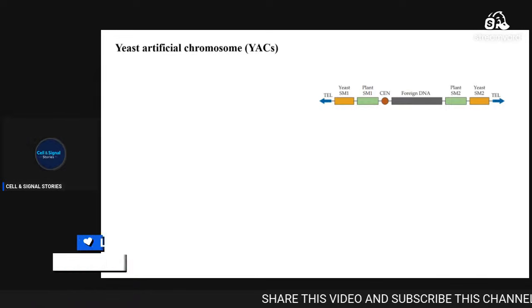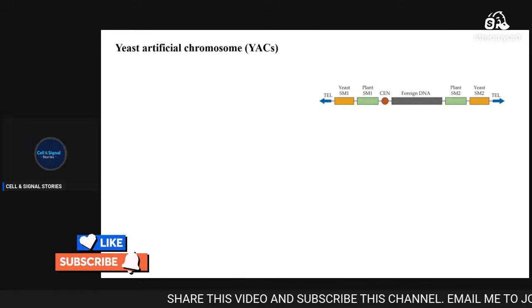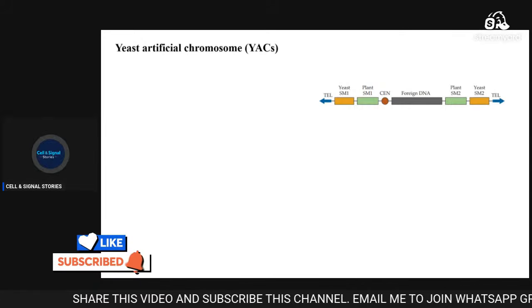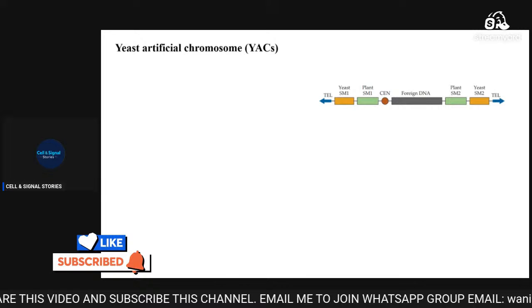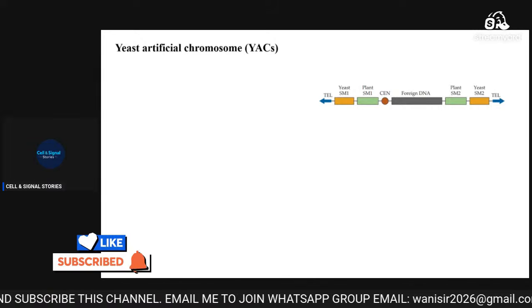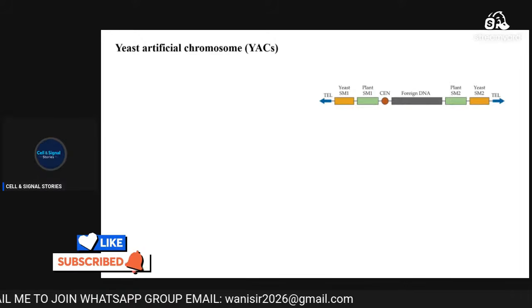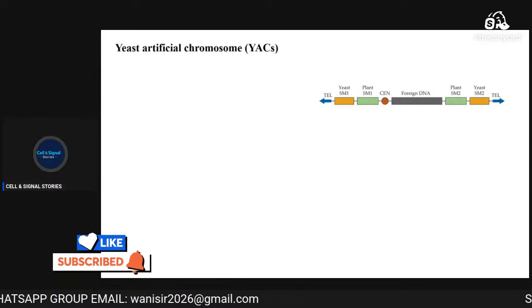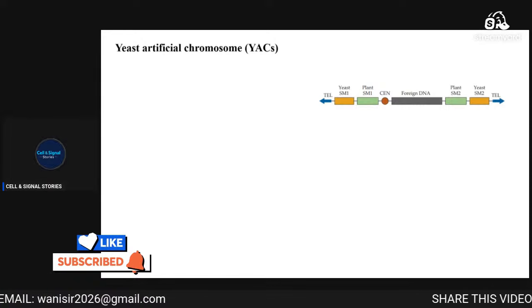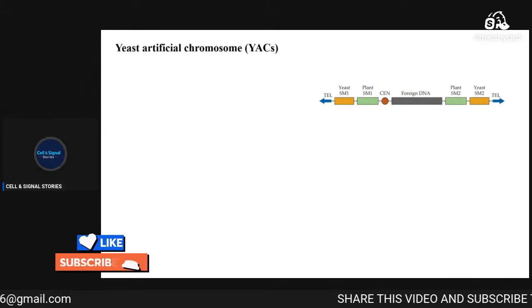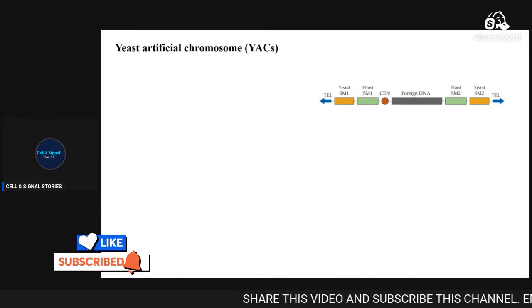Now we will try to understand the yeast artificial vectors. First of all, these are yeast vectors that have been engineered to contain a centromere. That is, they have the centromere, and like the human chromosomes, they have their telomere and the origin of replication.